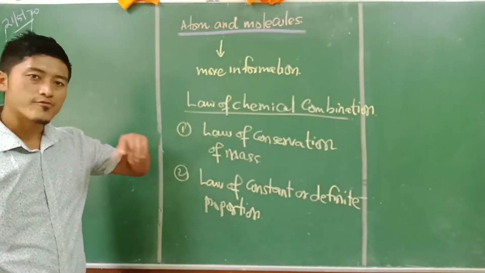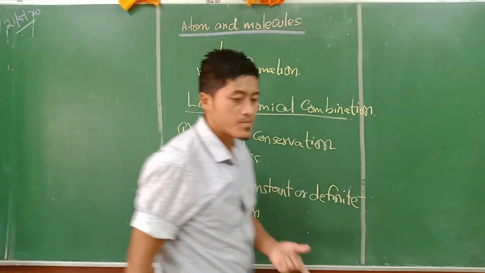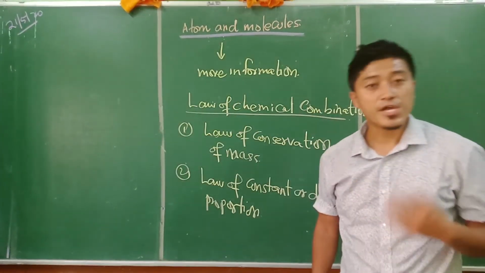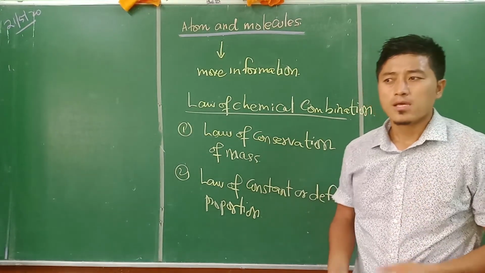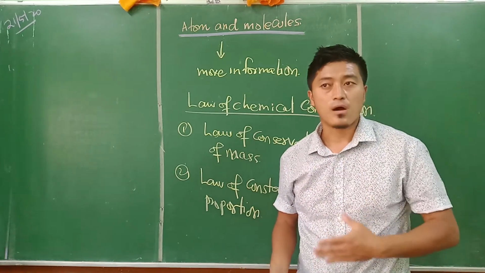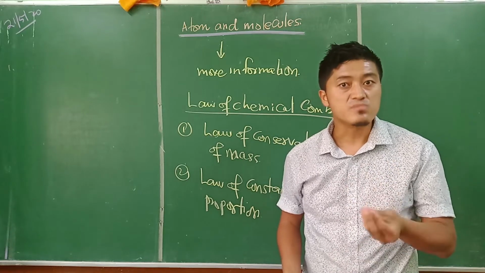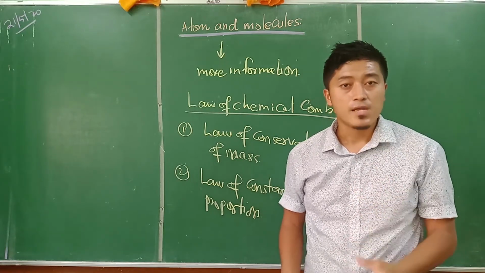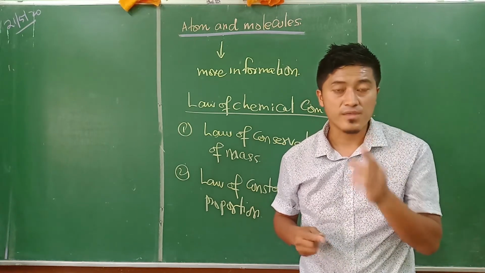Now, how we are relating these laws with the atom and molecule is like this. Previously we didn't have any idea about atoms and molecules. We had the idea of matter. Gradually, the philosophers began to talk about what matter is made of, and they began to think about the smaller indivisible particle called the atom. These atoms do not stay singly.